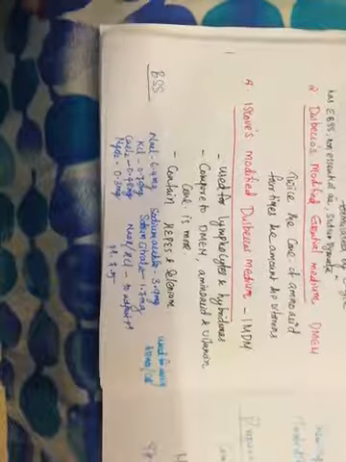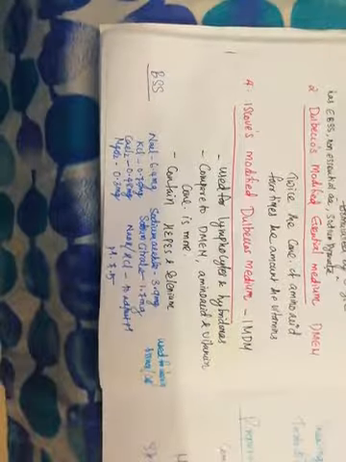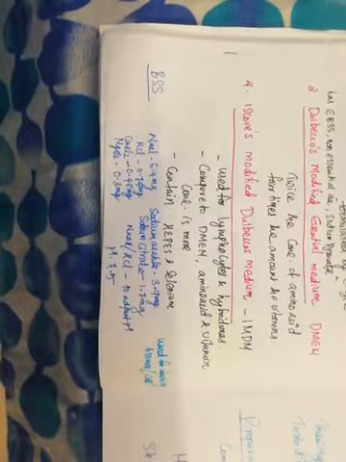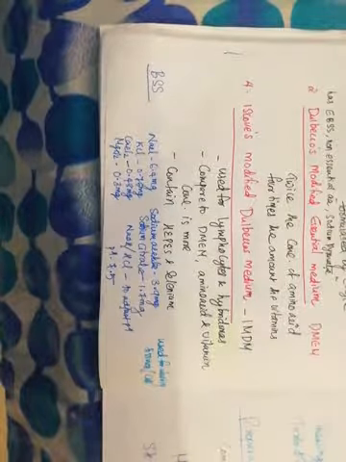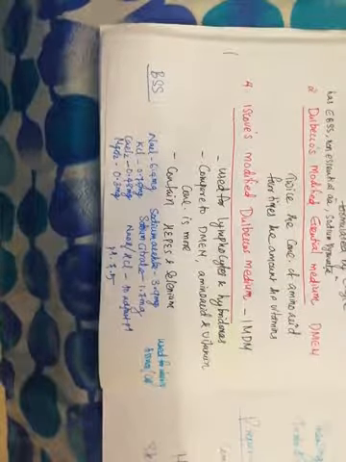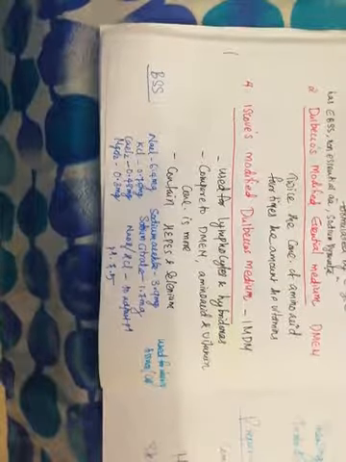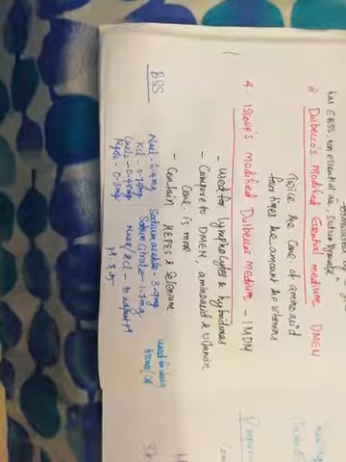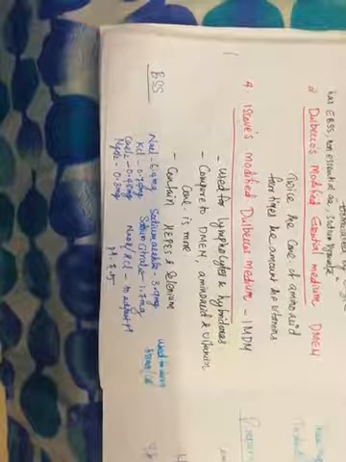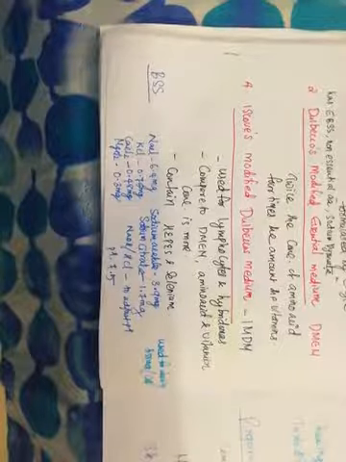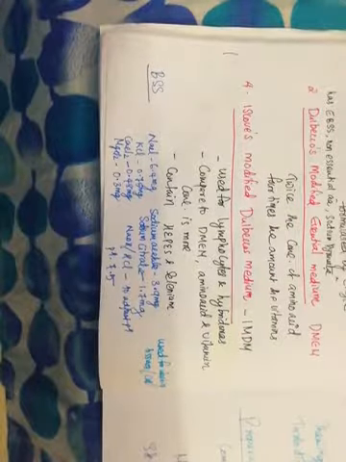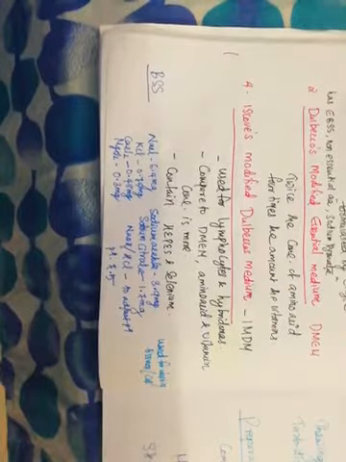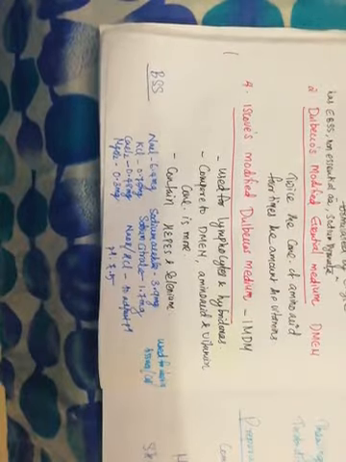Next one is BSS. BSS is one of the major basal media which is used in the animal cell culture media. BSS stands for balanced salt solution. Okay, BSS is balanced salt solution, that is basal media which is used for animal cell culturing technique. So during the animal cell culture technique, whenever you are separating the cells from the tissue, this you would have studied under the other part of the cell culture technique.